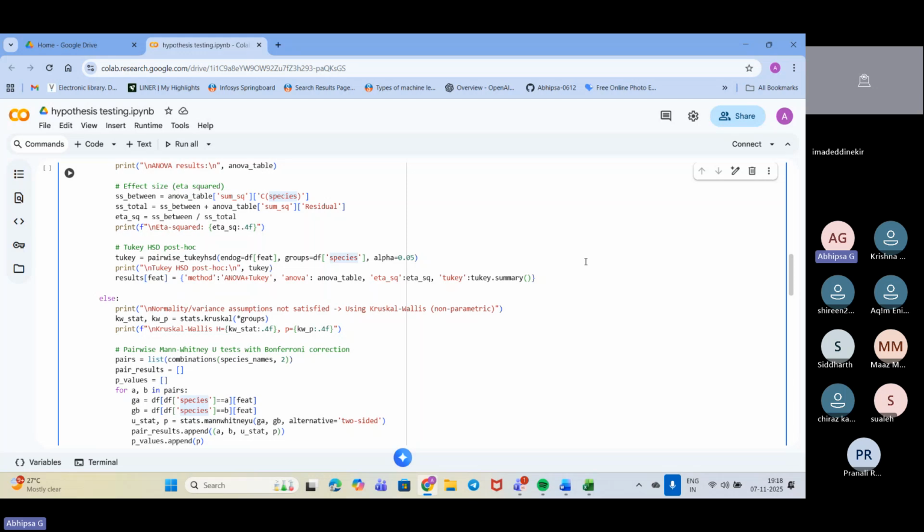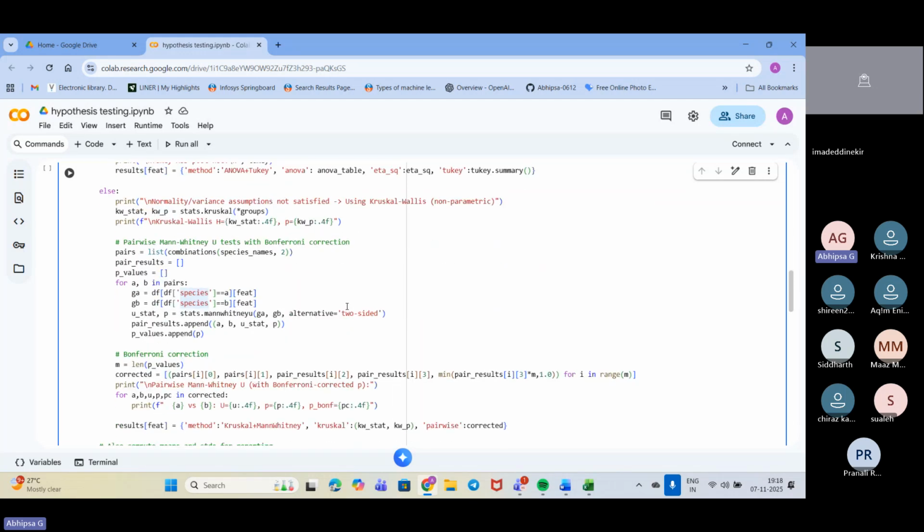All of them are getting checked here. Now I have used the pairwise Mann-Whitney test, which is the non-parametric alternative for comparing two groups. And the Bonferroni correction multiplies the p-value by the number of comparisons that we are making.